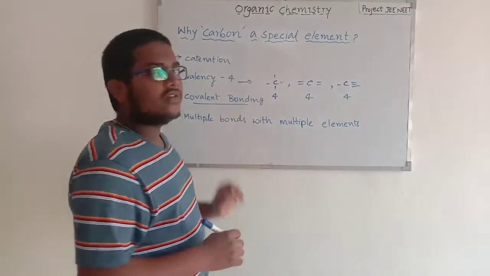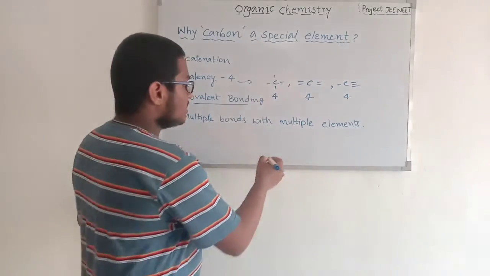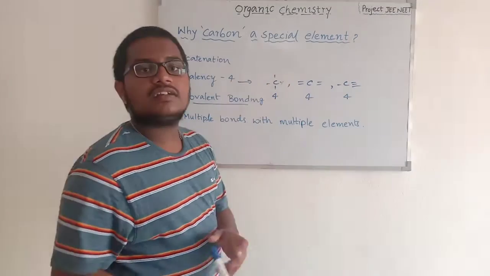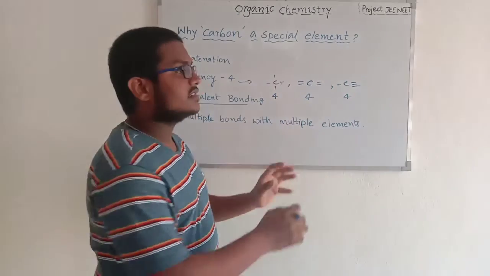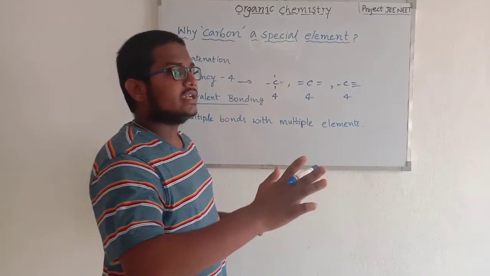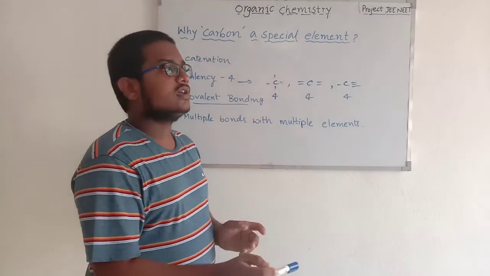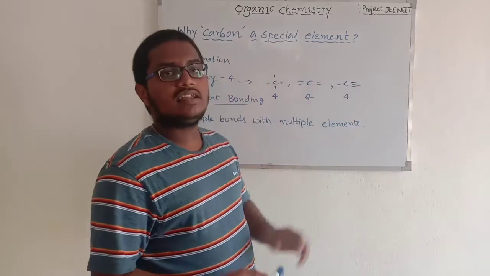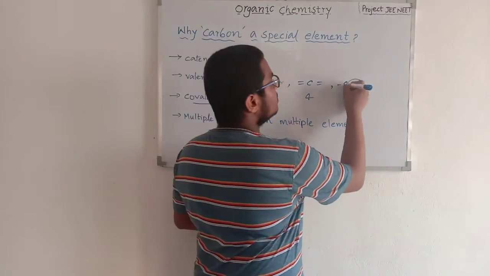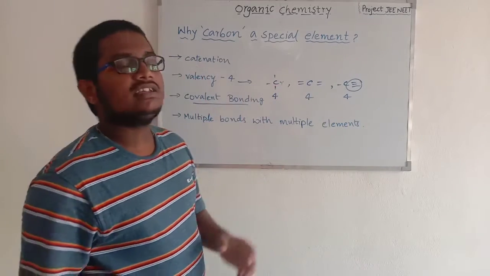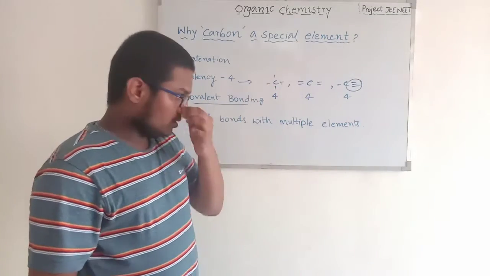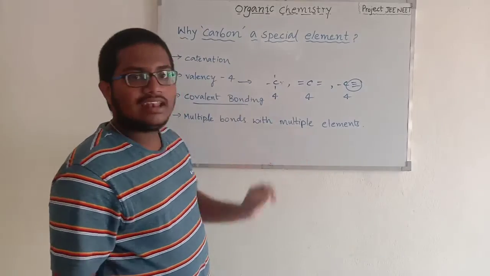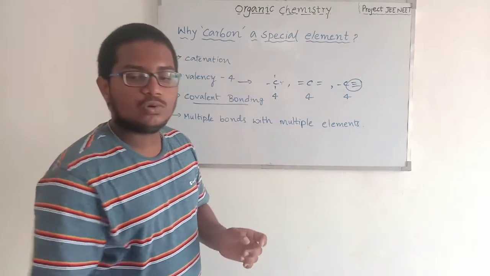It cannot form ionic bonds because of its position in the periodic table: it can't lose electrons and it can't gain electrons, because the maximum number of bonds formed by gaining is 3 only. Carbon needs 4 bonds because carbon's valency is 4, so it has to lose the 4